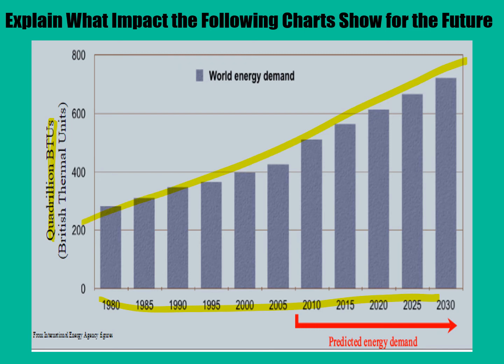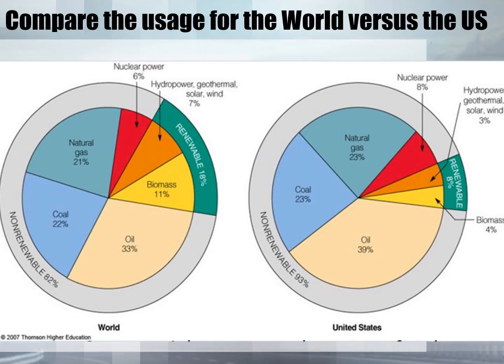So why does the world demand increase? Well, you've got to think about two major reasons. Number one, our population is always growing, so therefore our energy is being used more. Number two, we are also using more energy for our daily lives, such as electronics, cars, transportation, everything like that. We are increasing our demand across the world, and therefore the amount of energy that we are utilizing also increases.